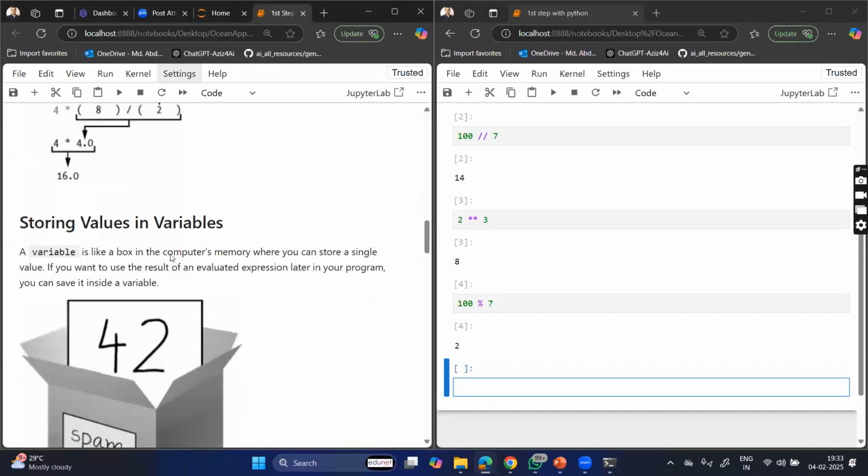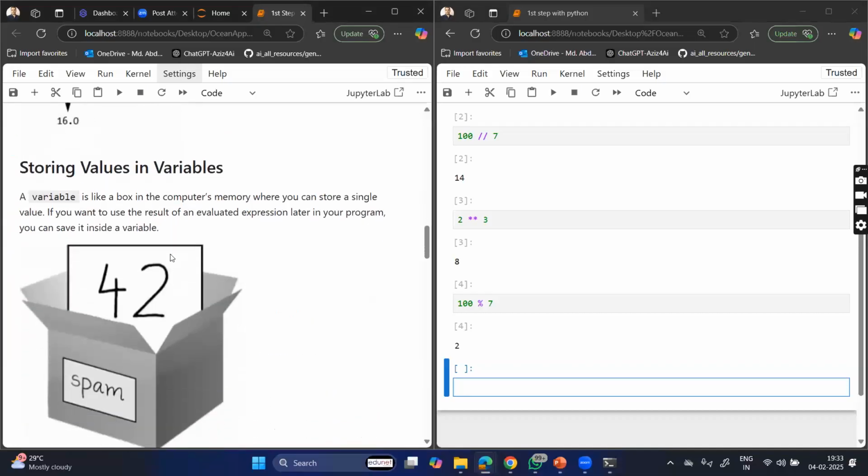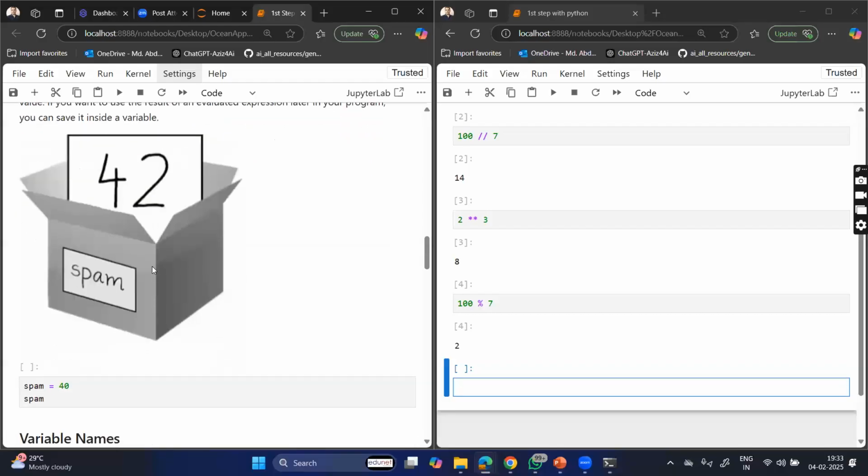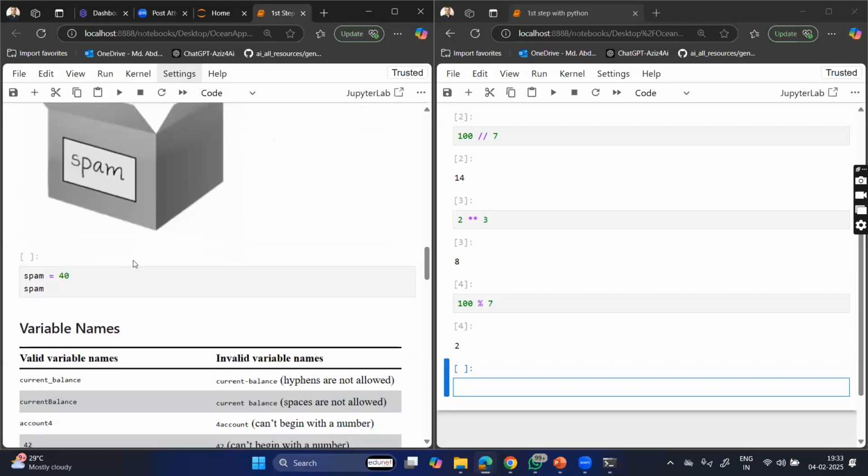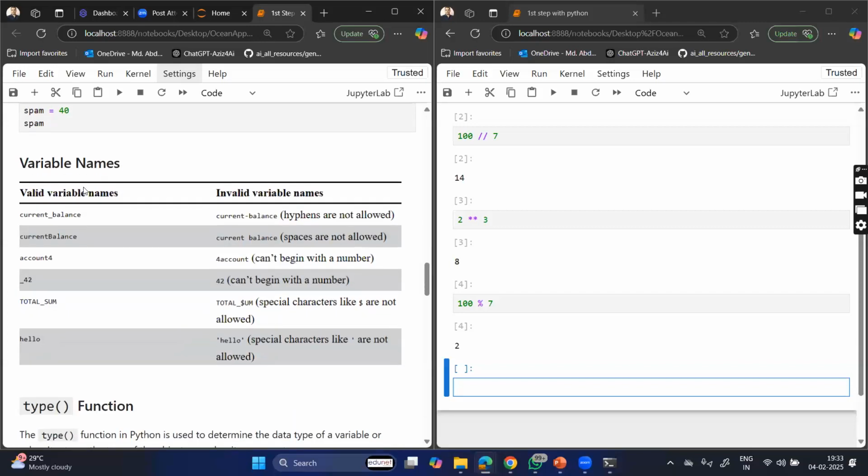It is straightforward. And if you look at the variables, yes, I already told you, a variable is a kind of box or a container to store some value in the computer system, right? Suppose I have something like spam as some variable, and it is storing the value 42, something like this, right? And valid or invalid variable names that you can see, like current symbol, underscore we can use, but hyphen we should not use, right?